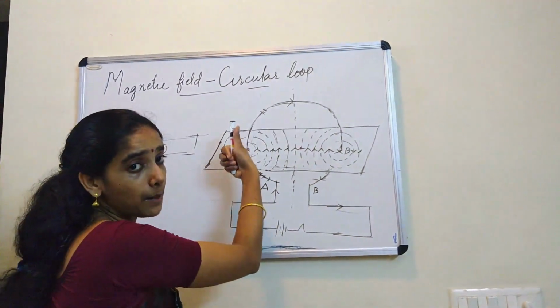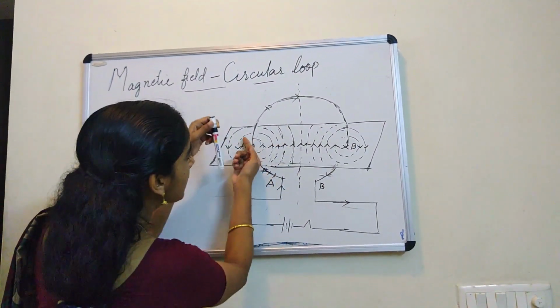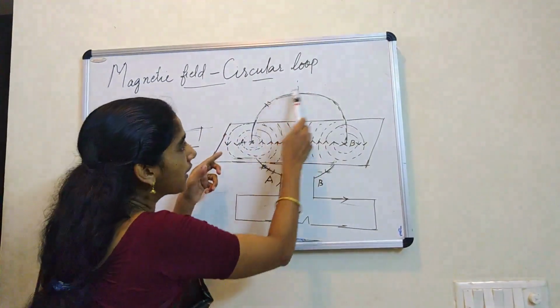So the current is going vertically upward. What is the direction of the magnetic field? The magnetic field is like this. Like this means the magnetic field is moving in the anti-clockwise direction. Now the current comes here.